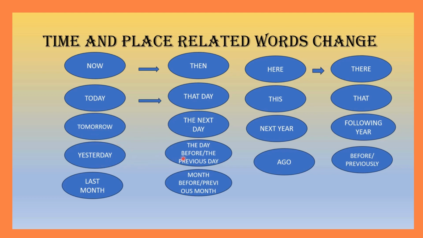Yesterday becomes the day before or the previous day. Last month becomes the month before or the previous month. Here becomes there. This becomes that. Next year becomes the following year. Ago becomes before or previously.